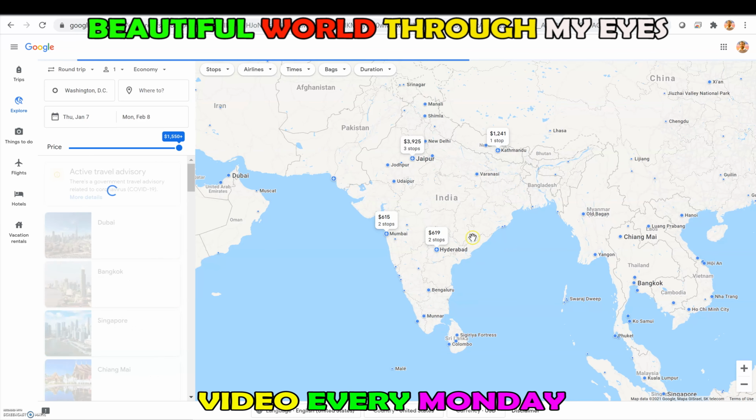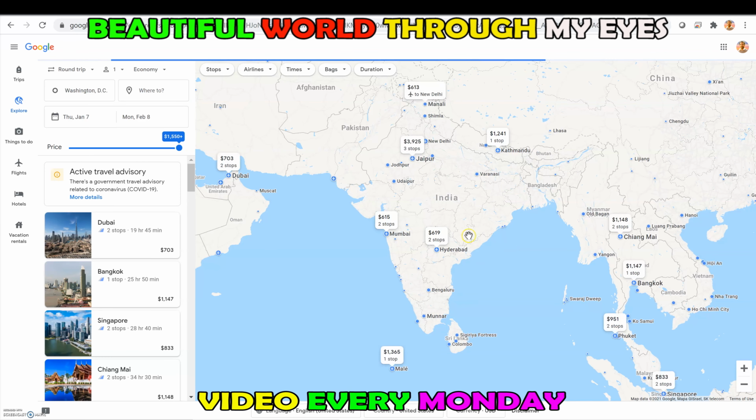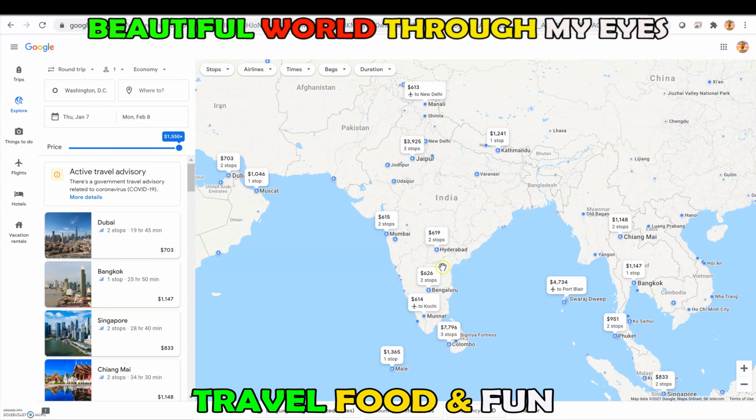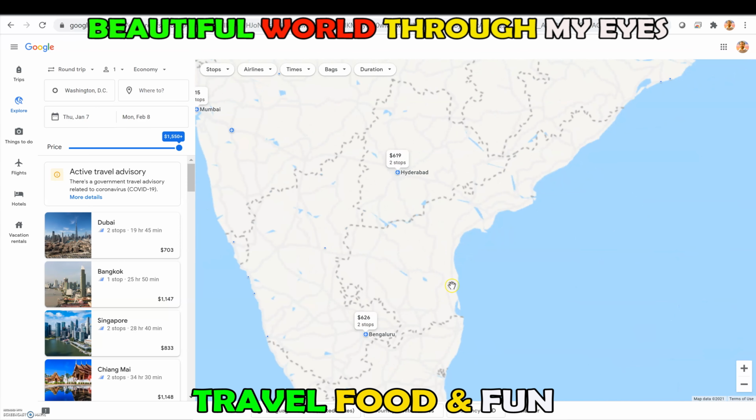So if we see here, it is showing the prices here from Washington DC to these destinations. For example, Jaipur is 3,000, Mumbai is $615, Hyderabad is 619, Bangalore is 626, Kochi 614, and if you want to go to Colombo, Sri Lanka, it is $7,000. So this is how I look. So then I zoom in here.